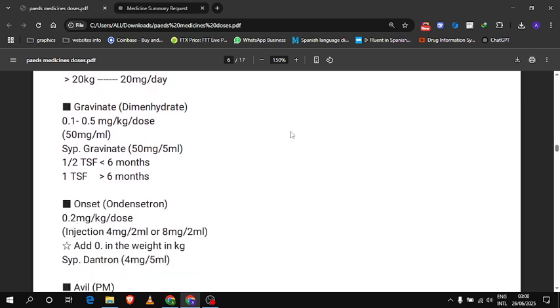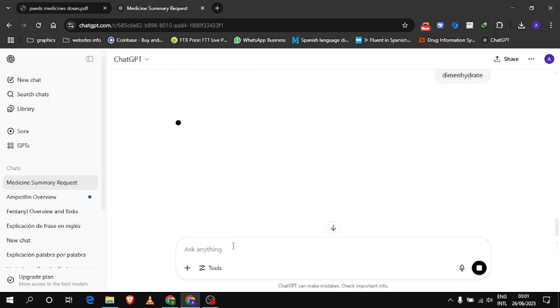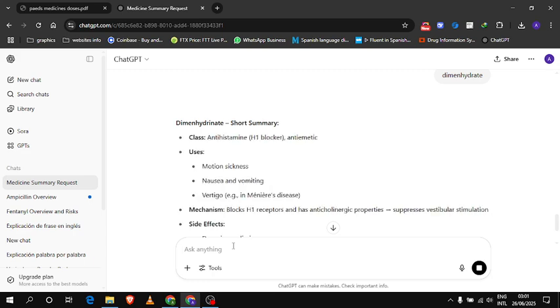The next is Gravinate. It is used in nausea, vomiting or gastric conditions. Dimenhydrinate, very commonly used in pediatric setups. It is an antihistamine and antiemetic, so it is a dual purpose drug.